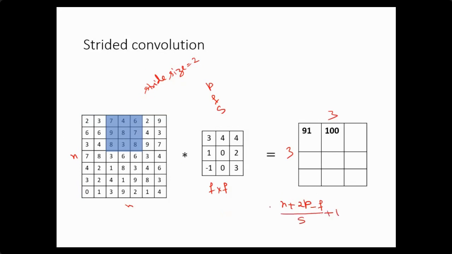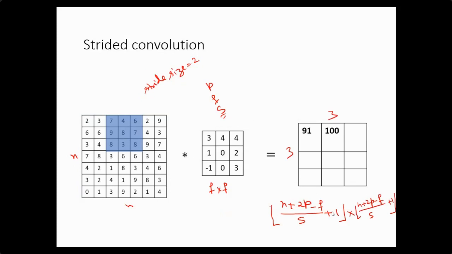This is the stride formula, and if this value is not an integer, we just take the floor value. So the output size will be floor of (n plus 2p minus f) divided by s, plus 1. I can find these output volume values if I am using a stride size more than 1. In case of stride 1, it is replaced by n plus 2p minus f plus 1 only. This way the output volume is decided.